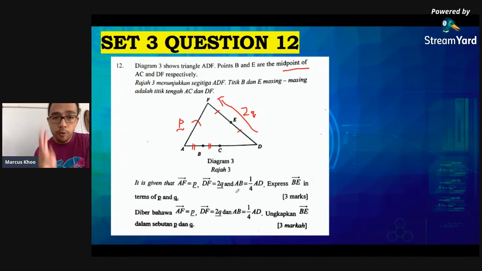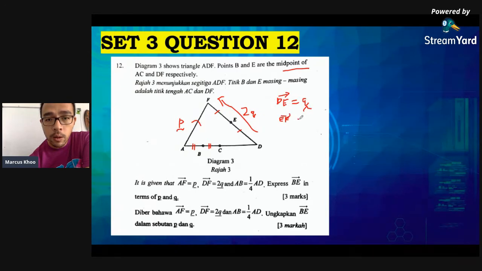Now, there are two pieces of information that they're not giving you, but we can surmise from this. If D to F is 2Q, I can say that DE is actually Q, because it's half, and the same thing, EF is also Q. This is hidden information that you need to know when we answer this.